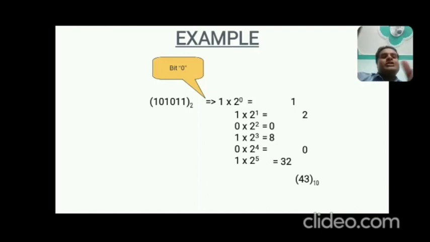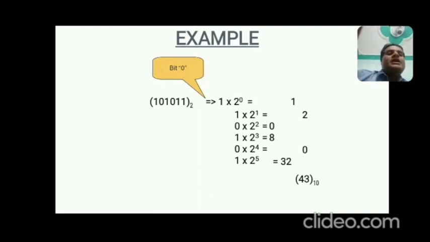Okay, so how do we do this? Come to the point. Take the rightmost bit, that is 1, multiplied by 2 to the power n, where n is equal to 0, because this is bit 0. So what will be the value of 2 to the power 0 into 1? That is 1.